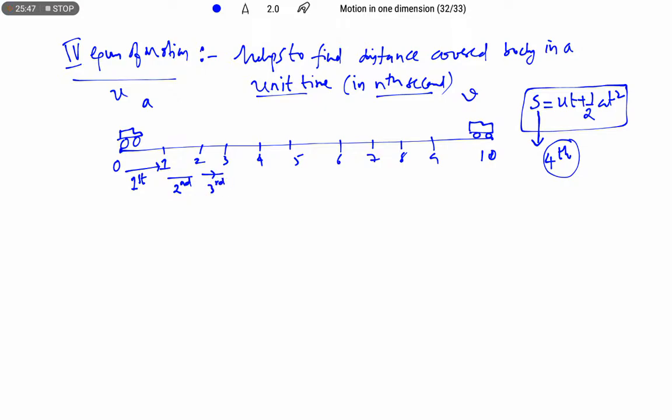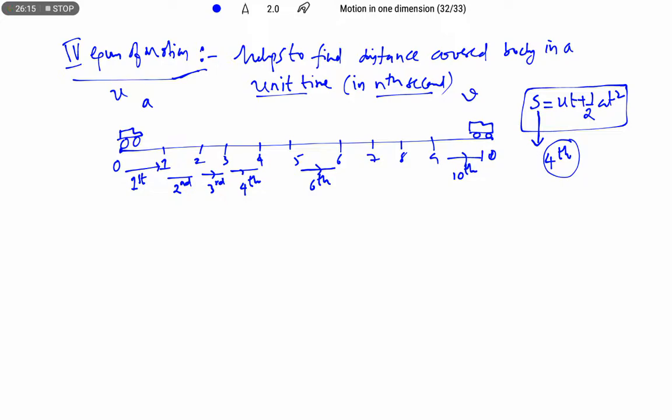Like that, the fourth second is from 3 to 4. If they ask for the sixth second, that is 5 to 6, and this is the 10th second. In this particular time interval, if they ask for the distance travelled by the body, we are going to use the fourth equation of motion.